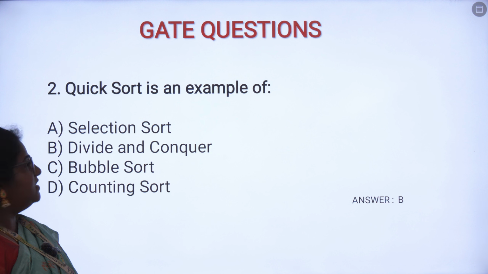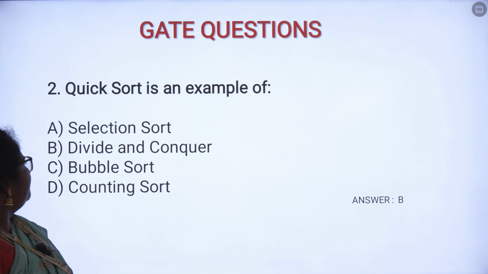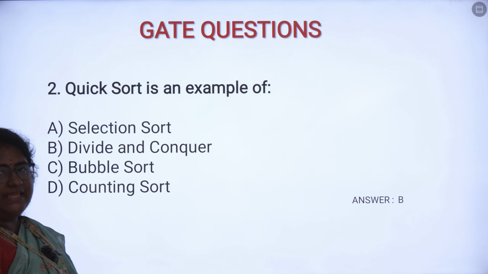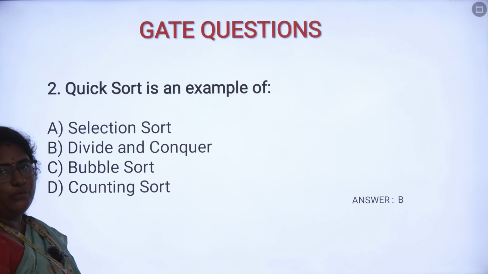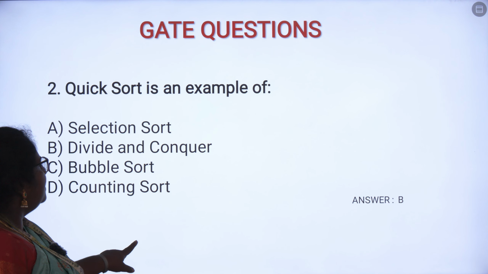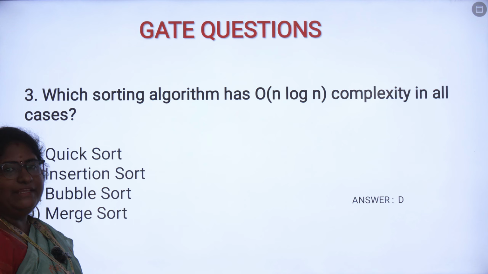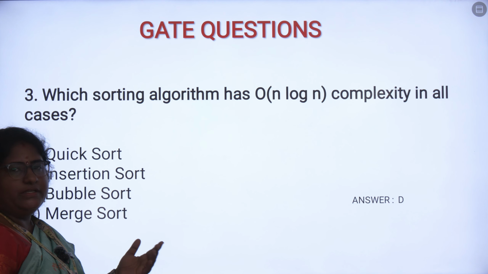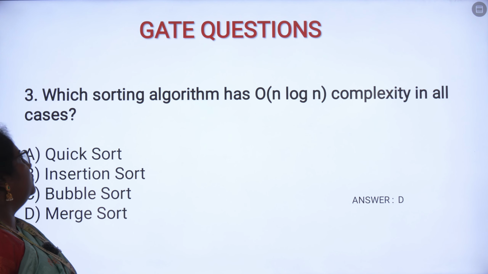So the second question is, quicksort is an example of selection sort, divide and conquer, bubble sort, or counting sort. So here quicksort is an example of a divide and conquer algorithm. It is a methodology where all the values will be divided, conquered, and then the values will be merged.